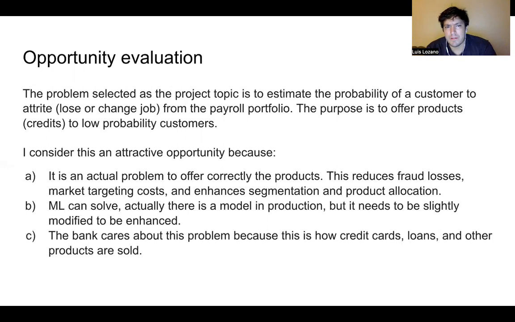It's attractive because it is an actual problem to offer the products correctly. This can reduce the fraud losses and market targeting costs, and it can also enhance segmentation and product allocation. ML can solve this, and actually there is a model in production, but it needs to be slightly modified to be enhanced. The bank cares about this because this is how credit cards, loans, and other products are sold.